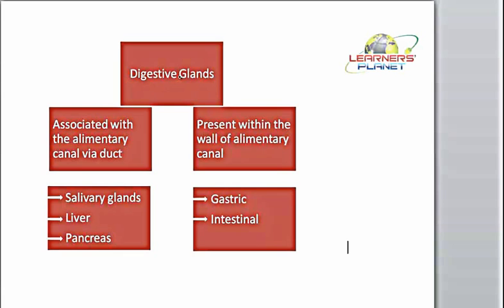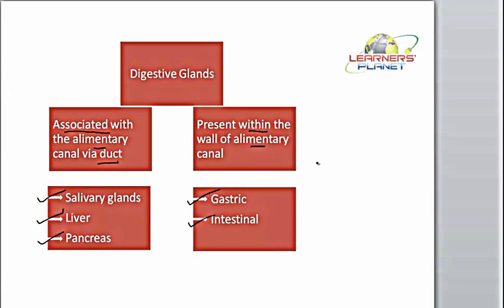So these digestive glands, we already said that they are either present exterior to the alimentary canal and associated with the alimentary canal via duct. Such glands are salivary glands, liver and pancreas. Then those which are present within the alimentary canal are gastric glands and intestinal glands. So now in this session we will study about all these particular glands.